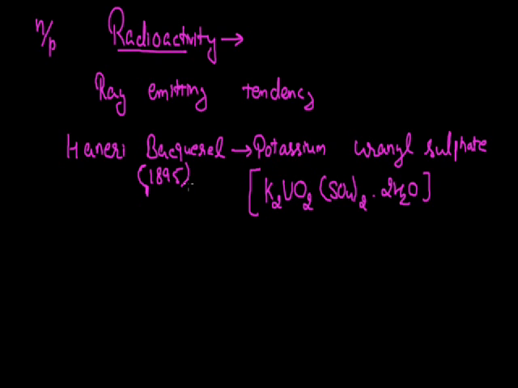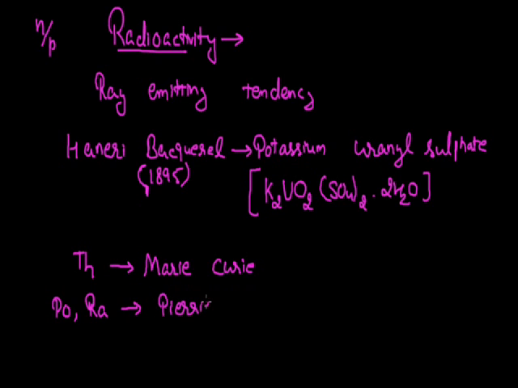One year later, radioactivity was discovered in a different element, thorium. The radioactivity of thorium was discovered by the scientist Marie Curie. Later on, radioactivity was discovered in various other elements, such as polonium and radium. These were also found to show radioactive behavior, and the radioactivity of these two elements was discovered by Pierre Curie.